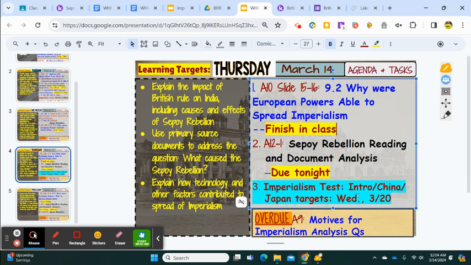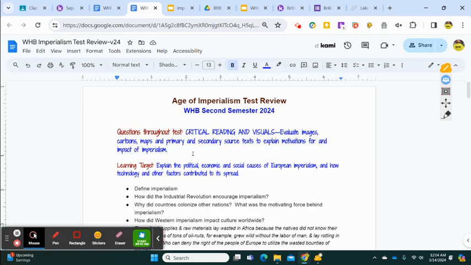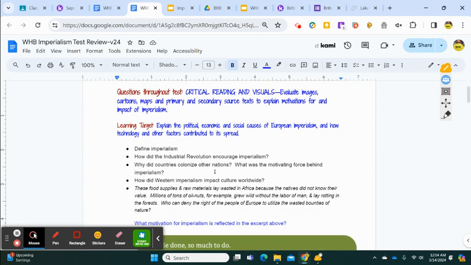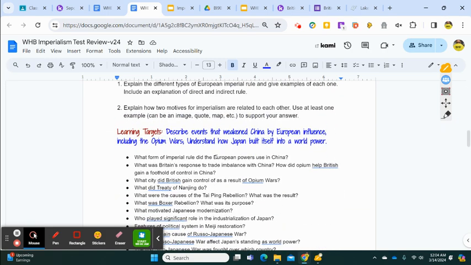Okay, this is for your planning: imperialism test, intro, China, Japan targets, Wednesday 3:20. There are 3 different learning targets in addition to the critical reading and visuals for this unit. Imperialism, we've done the first 2: the economic, political, and social causes, and the technology spread and how technology contributes to spread.